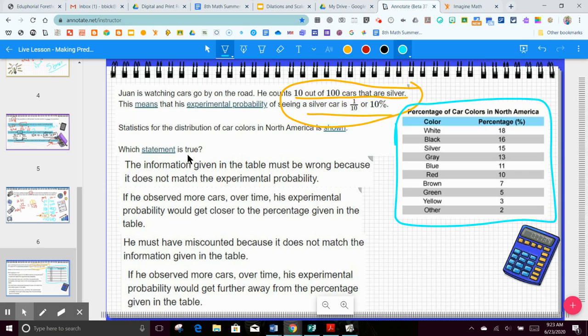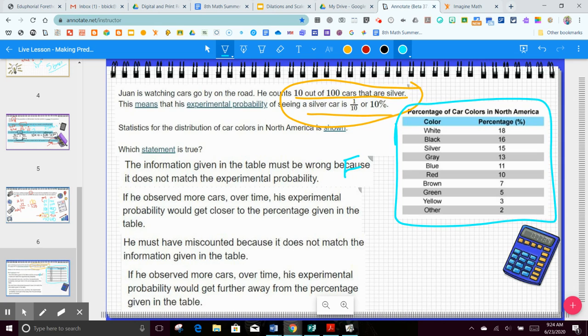Which statement is true? The information given in the table must be wrong because it does not match the experimental. Did we say that they were always going to be 100%? Remember the lefties question? You don't always have 2 lefties in a class. Sometimes you have 3. Sometimes you have 0. So I'm going to count this one as false because theoretical and experimental don't always come out to match. If he observed more cars over time, his experimental probability would get closer to the percentage given in the table. That's a possibility. We're going to keep that one for now.